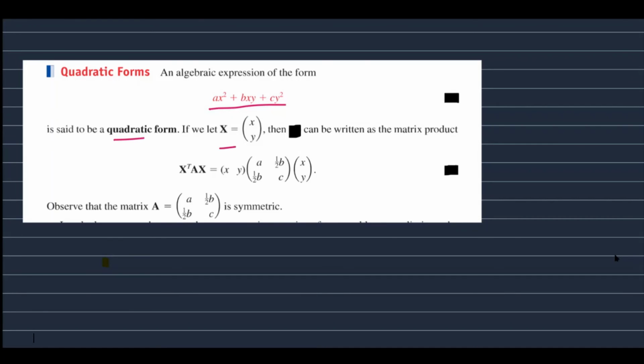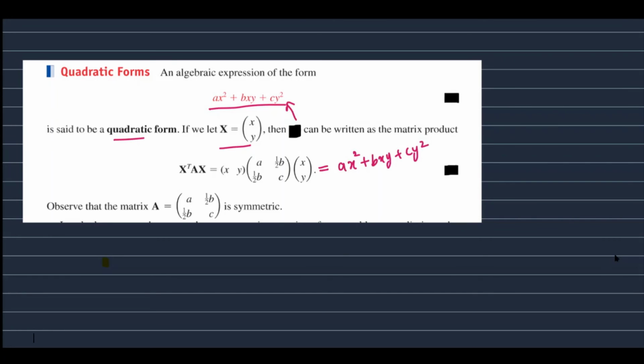If we take X equal to the column vector xy, then this can be written in matrix form as X transpose AX, that is, the row vector xy times a matrix A times the column vector xy, and this matrix A is a 2 by 2 matrix with entries a, b by 2, b by 2, c. If you do the matrix multiplication and expand it, we get ax square plus bxy plus cy square. Also, we note that this matrix A is symmetric.